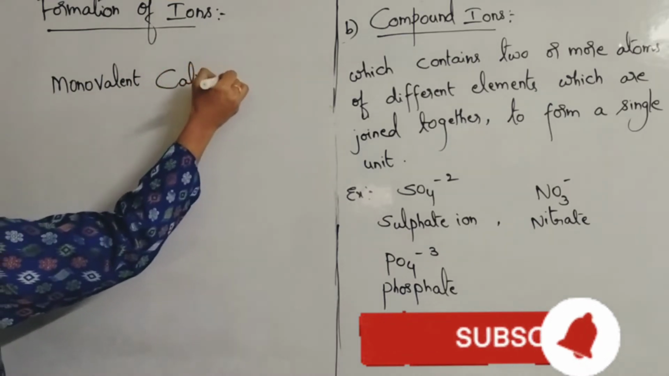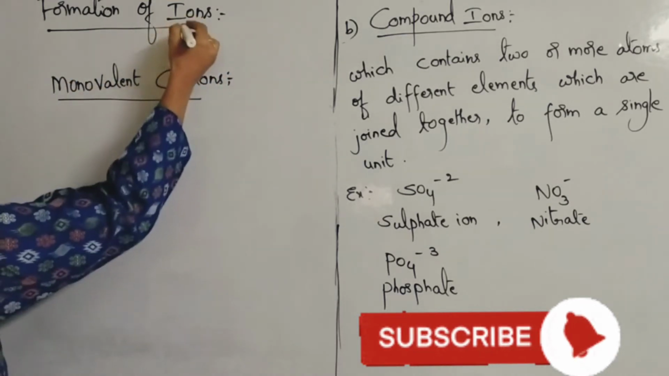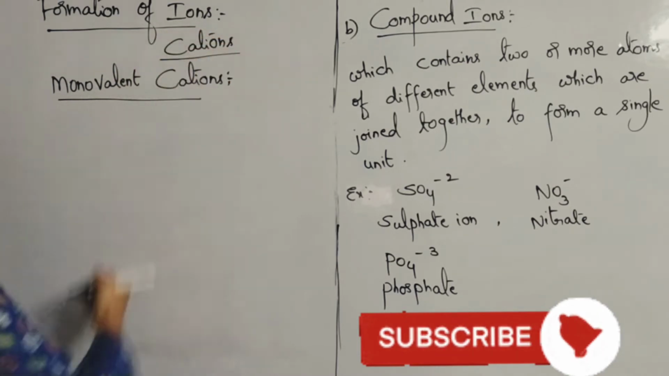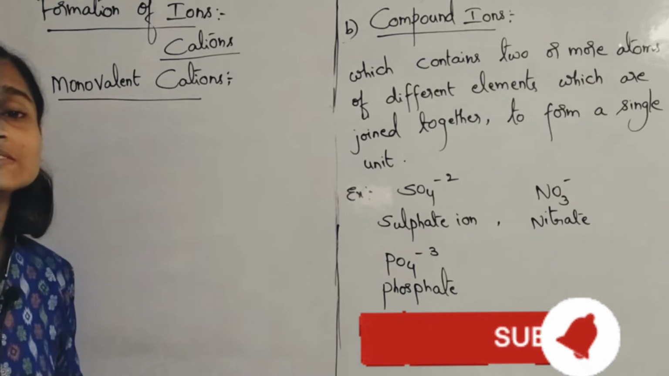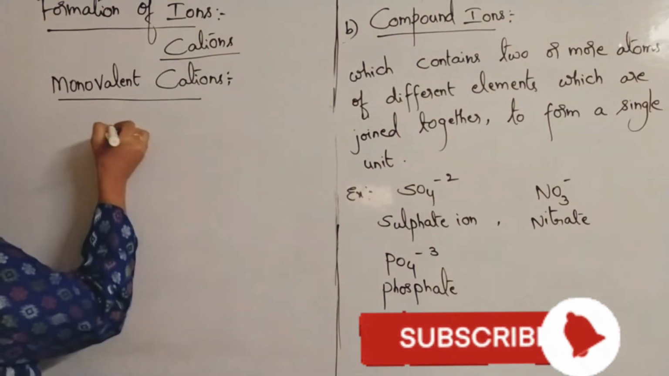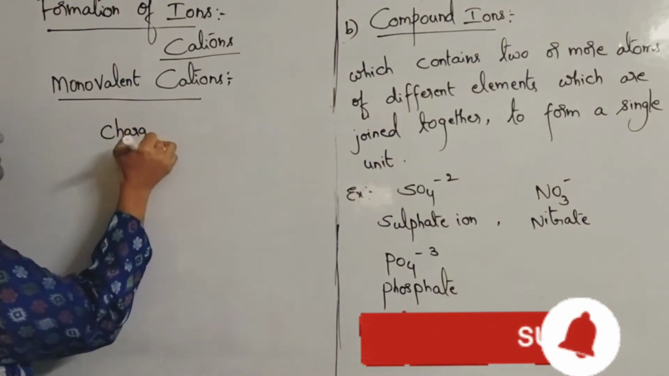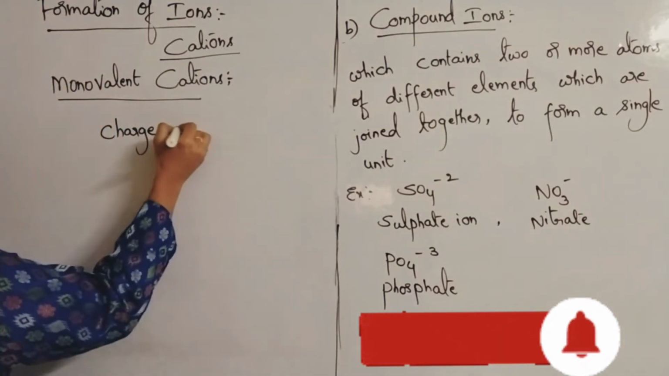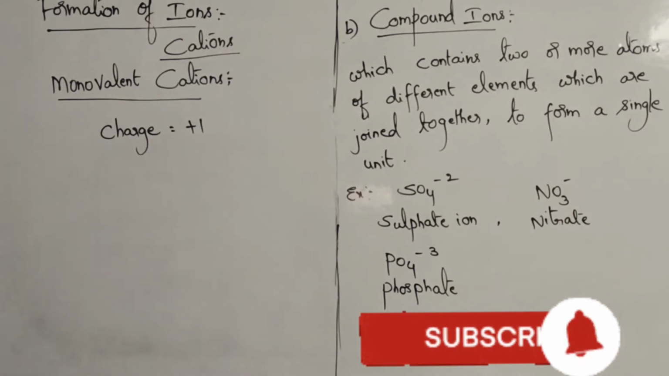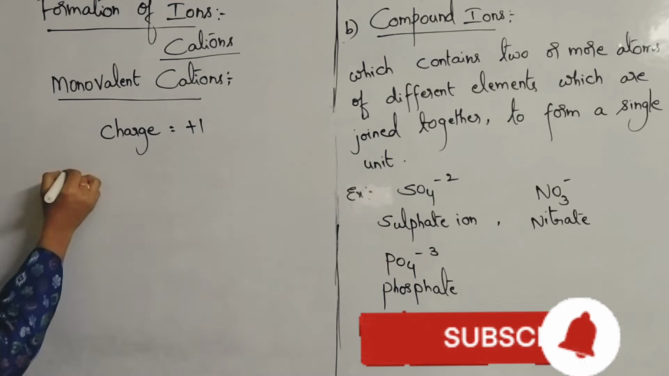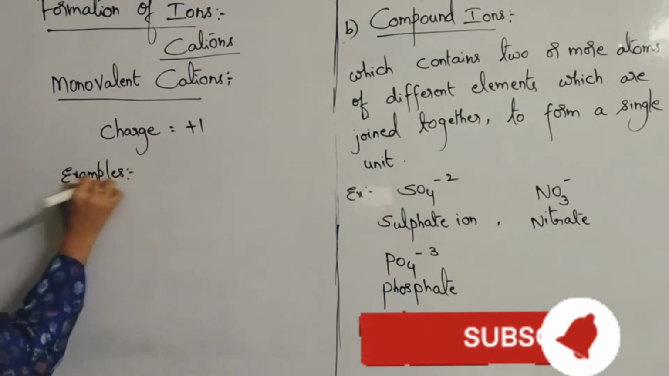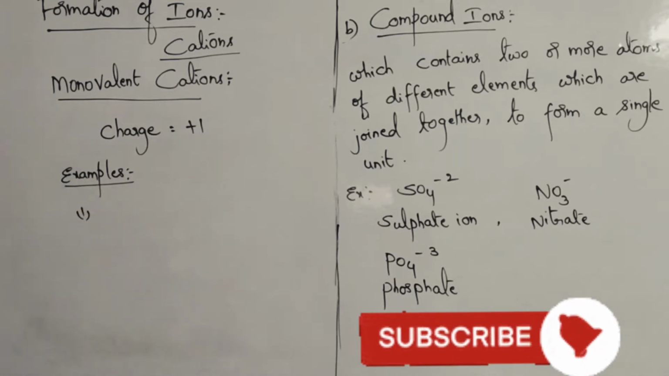Okay, now keep side heading monovalent. In cations first we will be learning, then in anions. Keep main middle heading cations. In cations, monovalent cations. What are monovalent? Here charge is plus 1. Cations means positive charge. Please remember. Charge is how much? Plus 1. So what are the examples for monovalent cations? Their names are also very, very important. Okay, let us see examples.